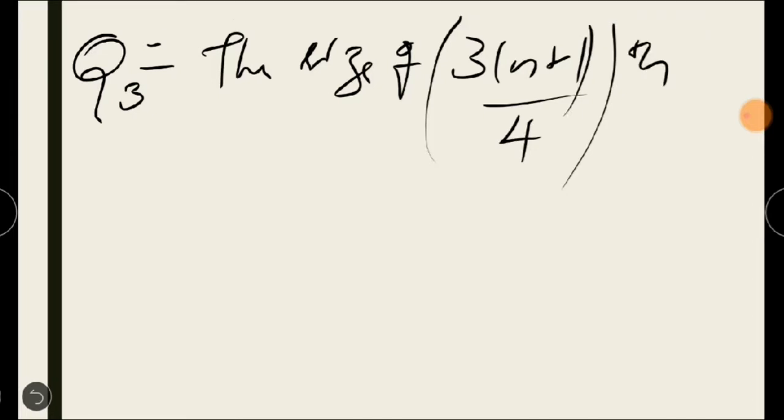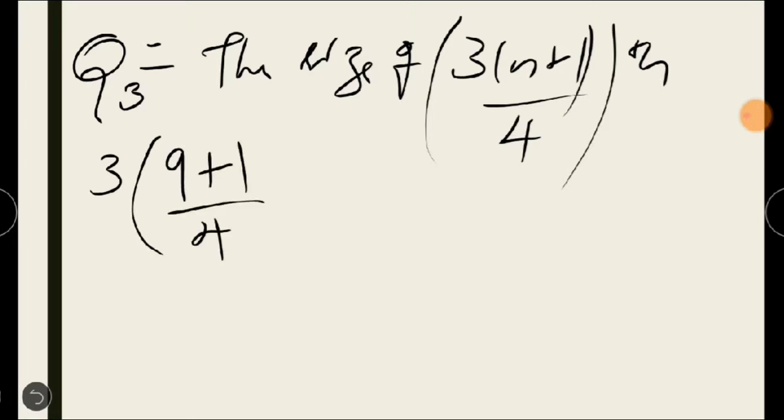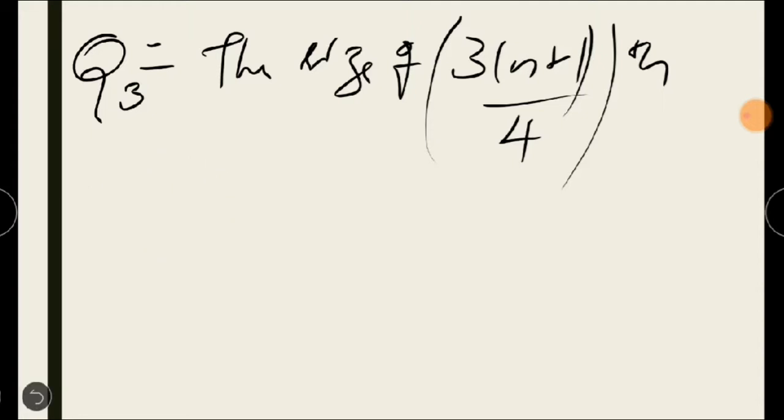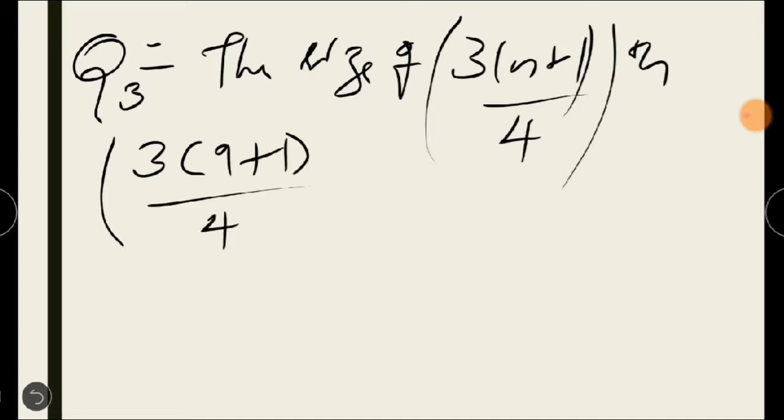So here, 3 into 9 plus 1 by 4th. Wait a minute. So the formula is 3 into 9 plus 1 by 4. So you will get 10 into 3 is 30. I am writing it directly.